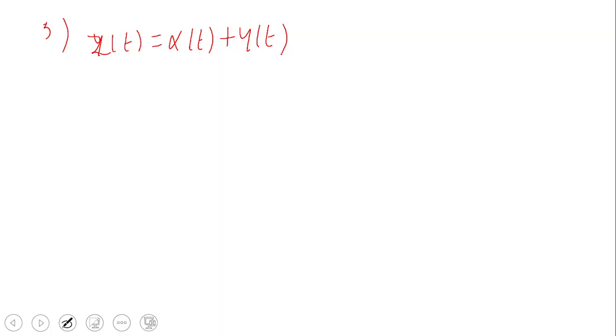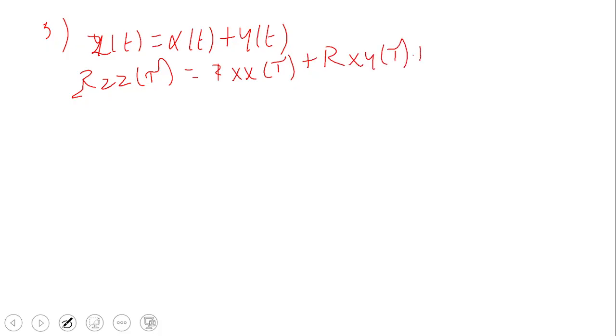If you calculate the autocorrelation function of z, it can be written as Rxx of tau plus Rxy of tau plus Ryx of tau plus Ryy of tau.